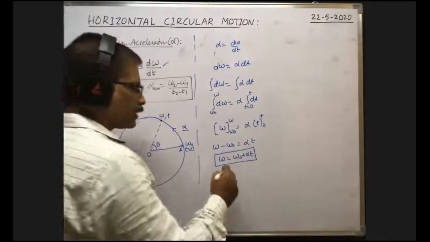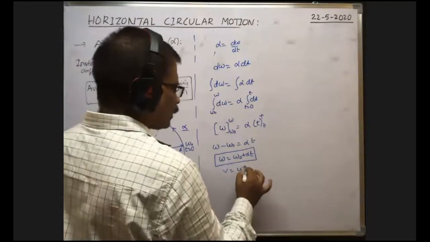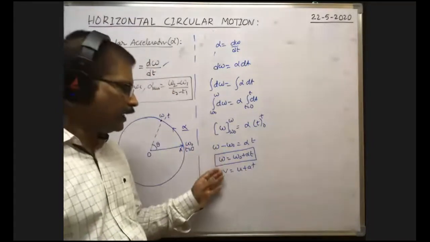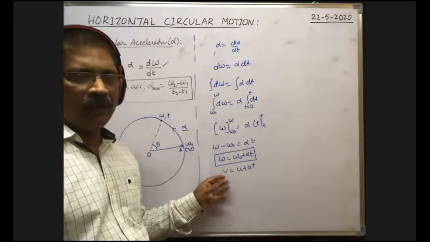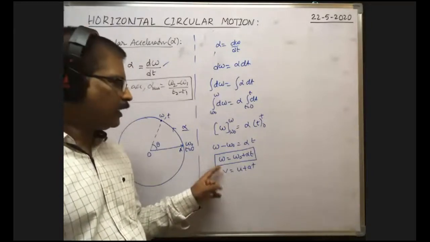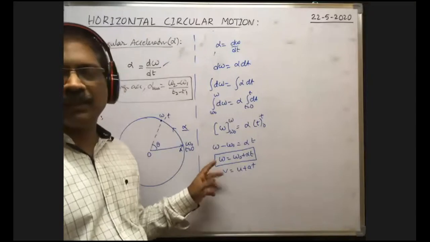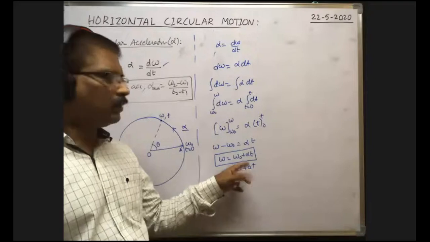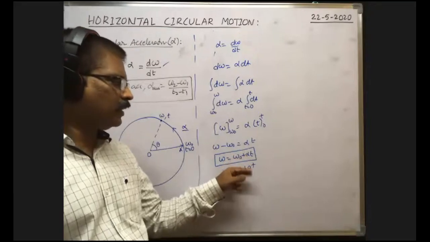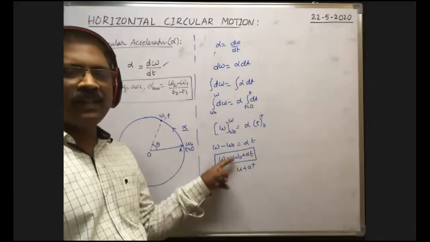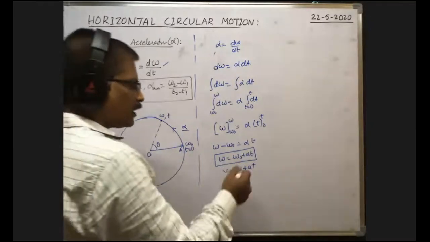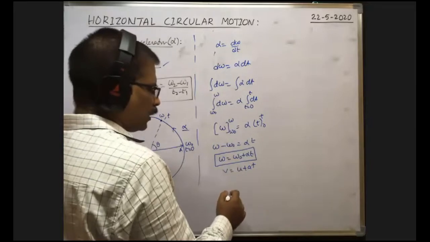In kinematics, we are having v is equal to u plus at. Here angular velocity, in kinematics linear velocity, both are same. In kinematics velocity, in rotative motion angular velocity, both are similar terms. In kinematics linear acceleration or simply acceleration, in rotative motion angular acceleration, both are same. Here it is the initial velocity, it is the initial angular velocity. Both are same.